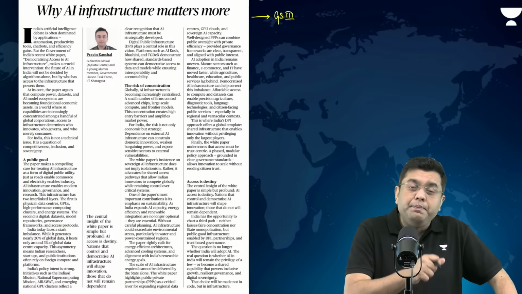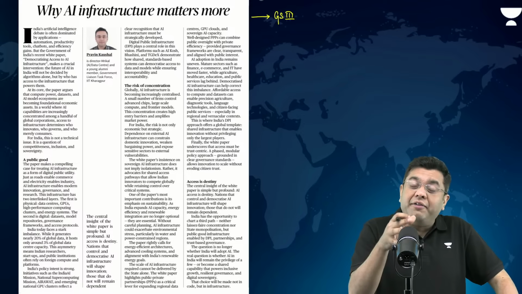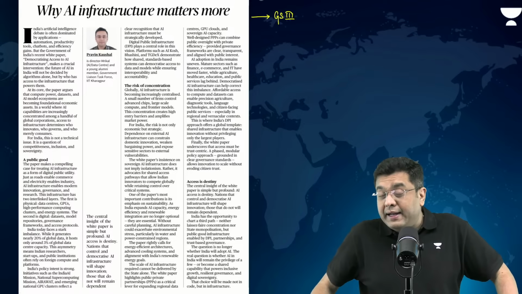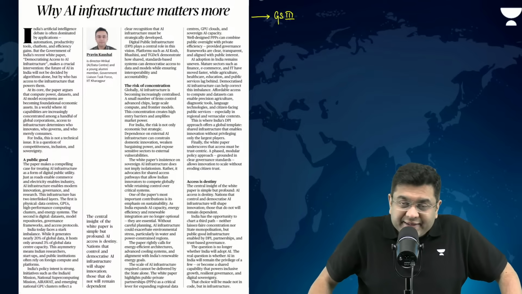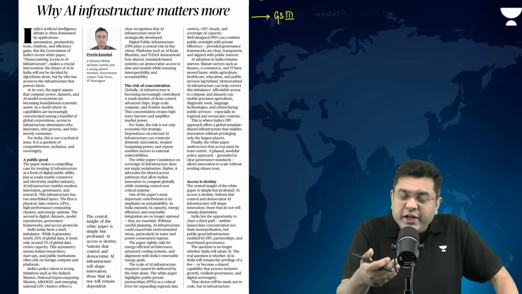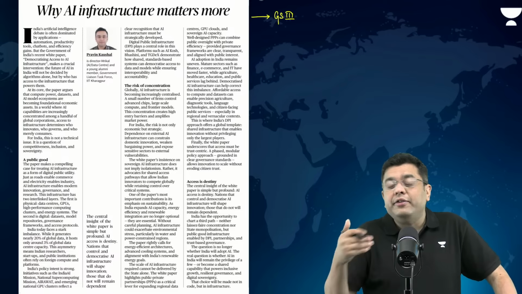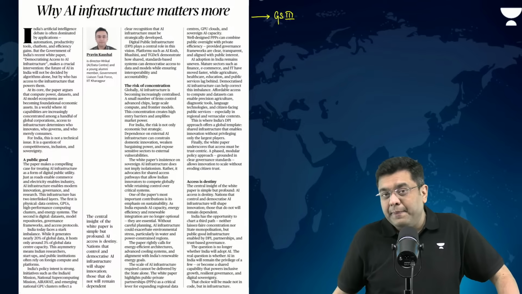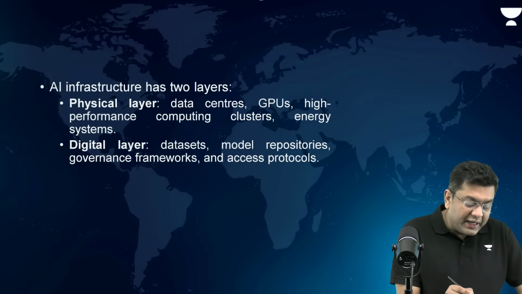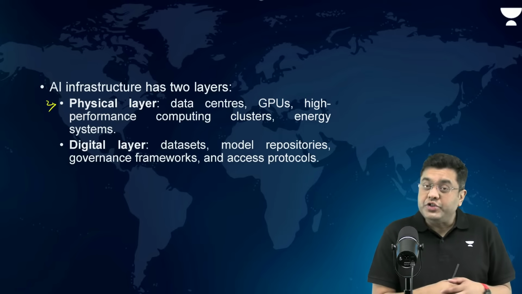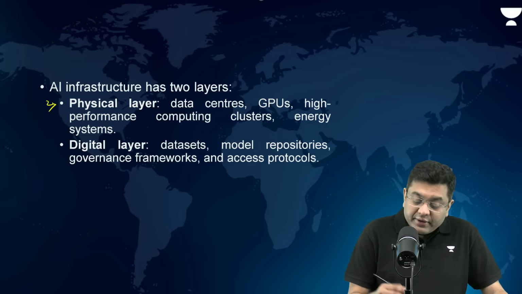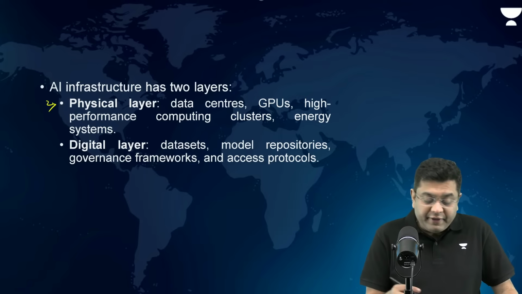This also means that we need to have a uniformity in terms of where the AI is being applied and applicable to. For example, in sectors such as healthcare, education, agriculture, that is where AI is lacking. Okay, so AI infrastructure has got two layers: the physical layer, data centers, the GPUs, high performance computing clusters, energy systems. This is where the cooling devices required are very high.